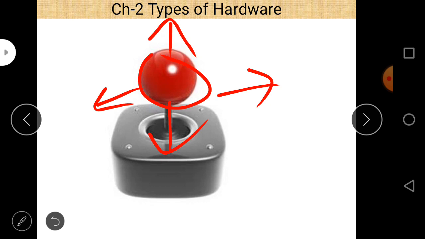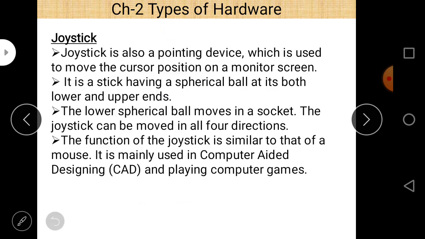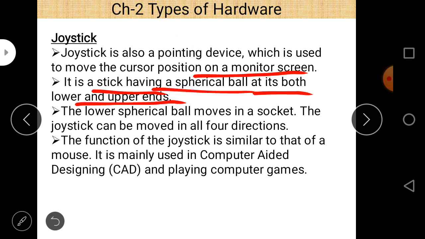There are two balls in it, one inside and one outside. And joystick is also a pointing device which is used to move the cursor position on a monitor screen. It is a stick having a spherical ball at both lower and upper ends. And the lower spherical ball moves in a socket, and the joystick can be moved in all four directions.